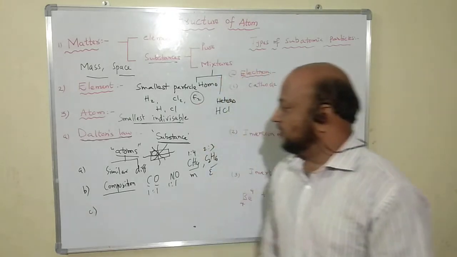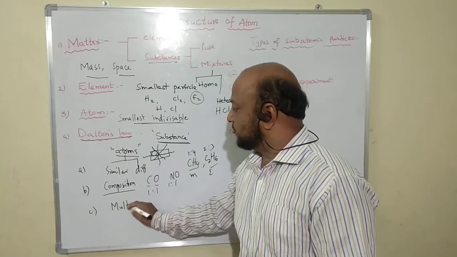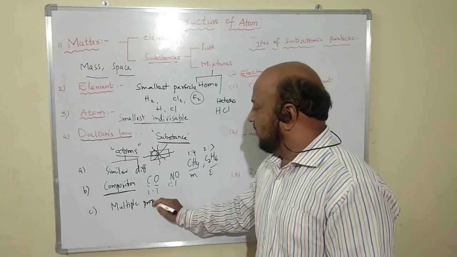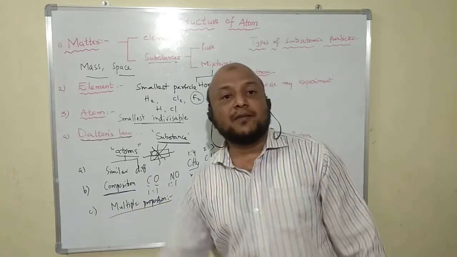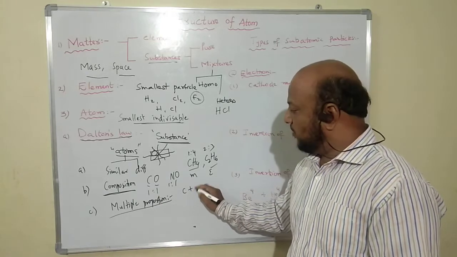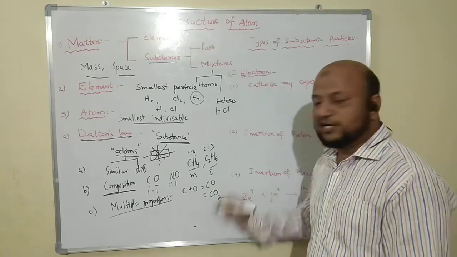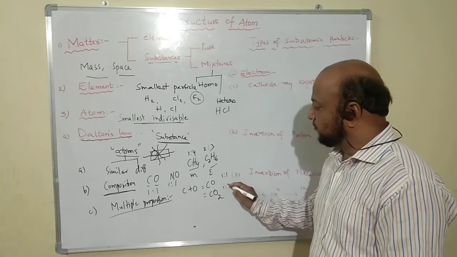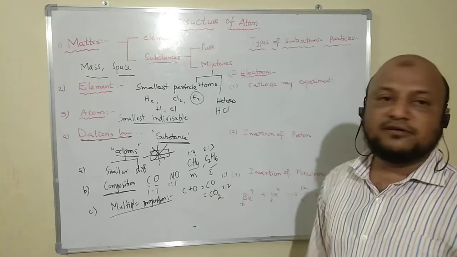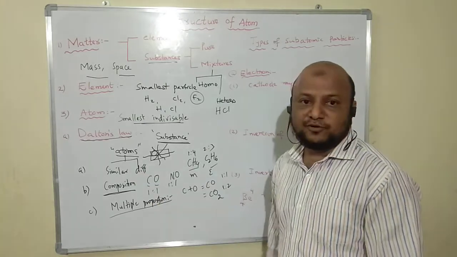Next, the third point: depending upon different compositions, we call it multiple proportions. Here it is called similar proportion and there multiple proportion. Every element has the property to combine with another element in different ratios, different proportions. Like carbon and oxygen may form CO, or they may combine as CO2. Here it is 1:1, here it is 1:2. Like this, it may be formed in different ratios. This is called multiple proportion.